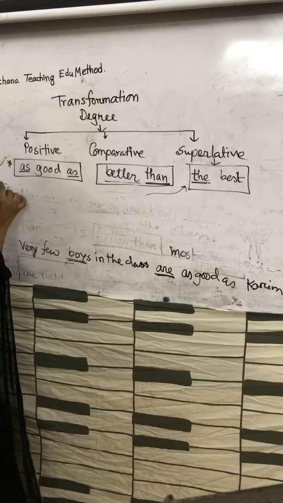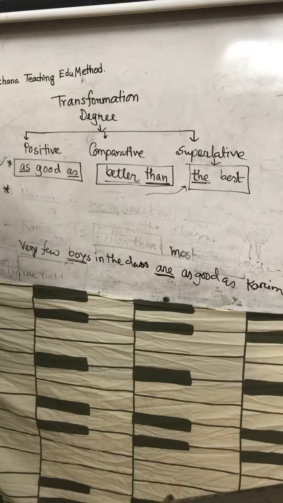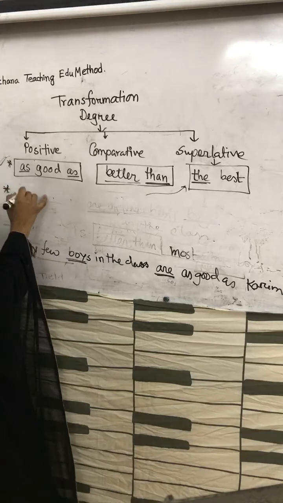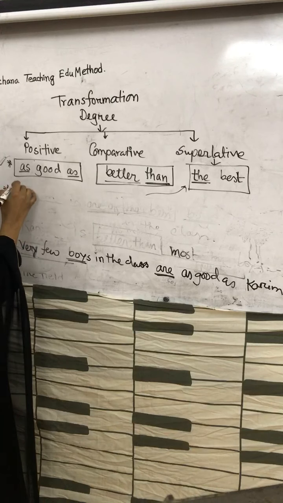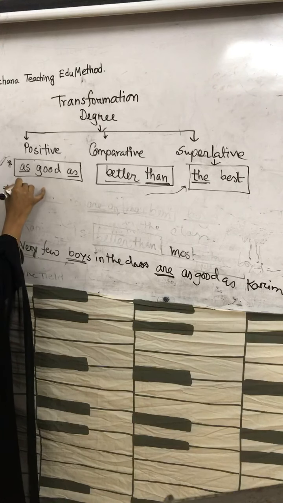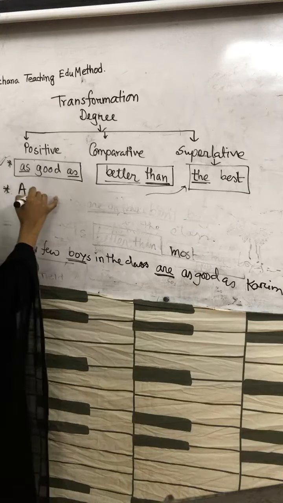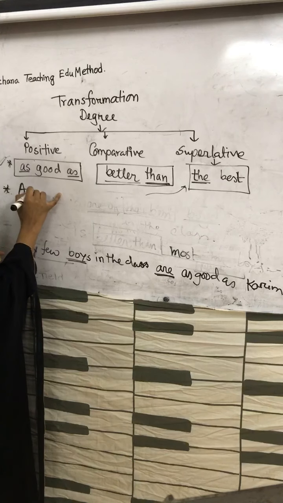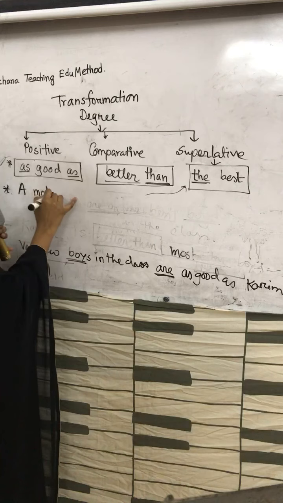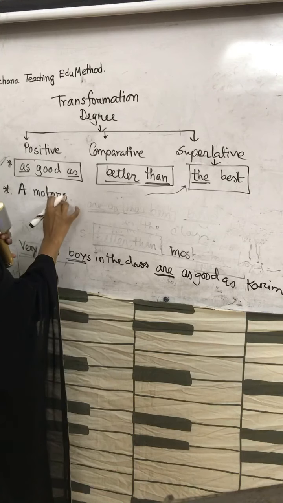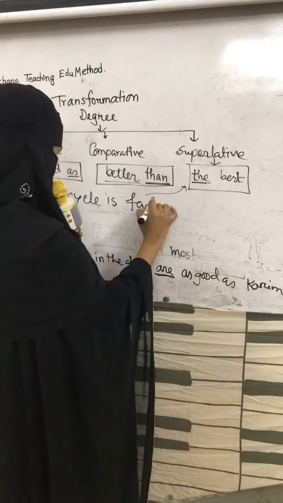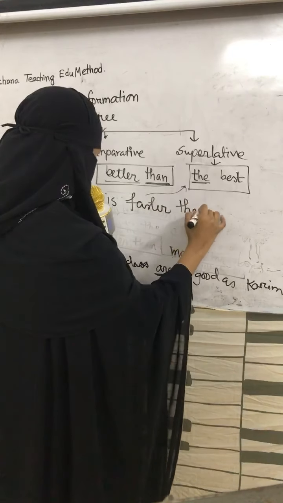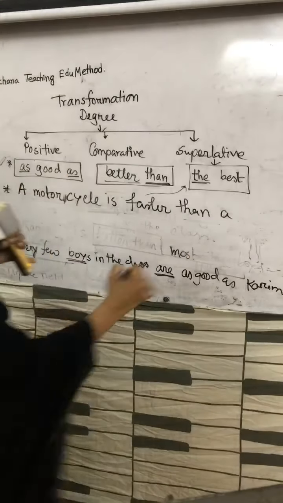So now the exceptional. Can you write it? Have you finished? So the exceptional sentence is: a motorcycle is faster than a bicycle.